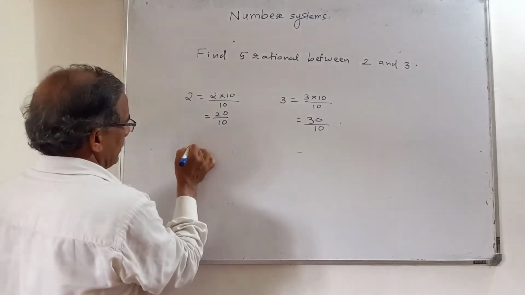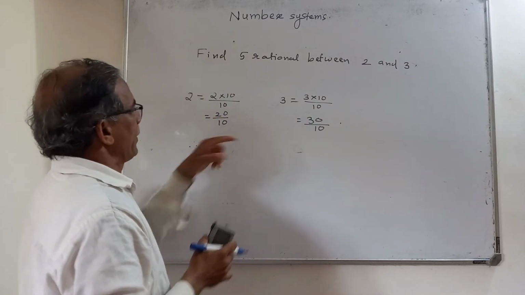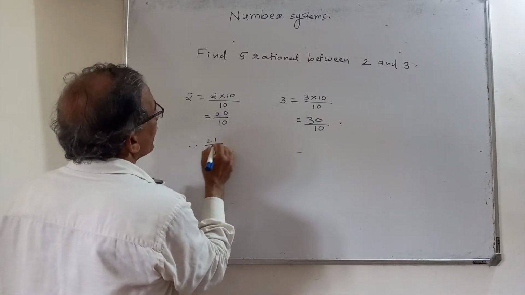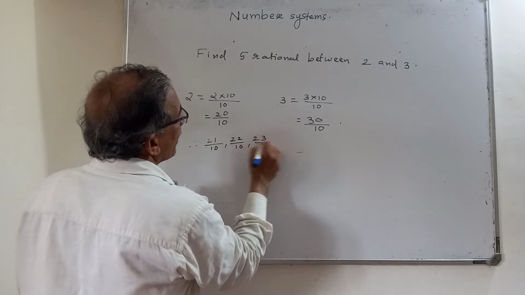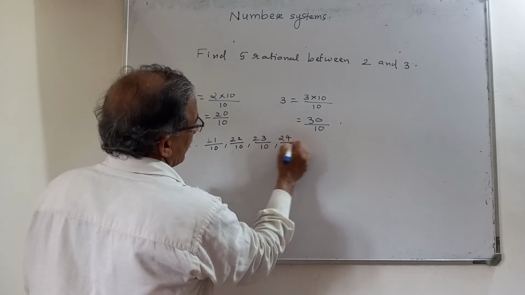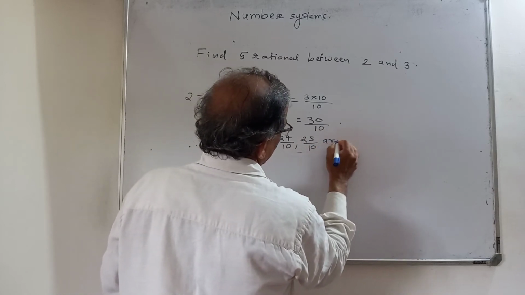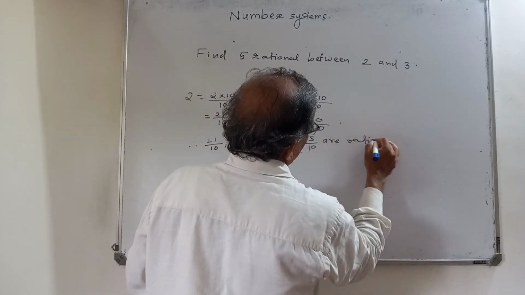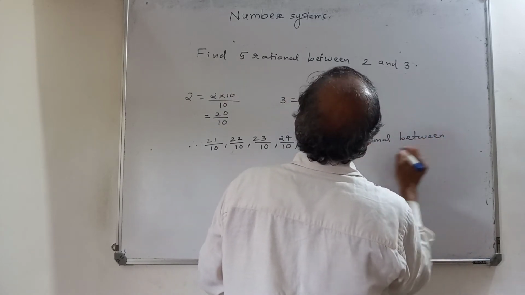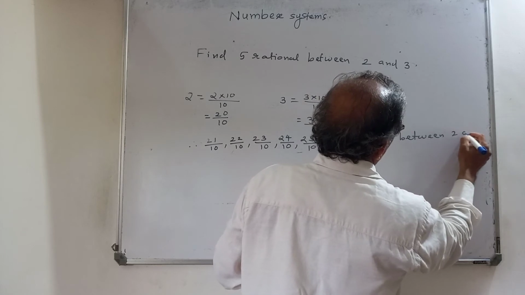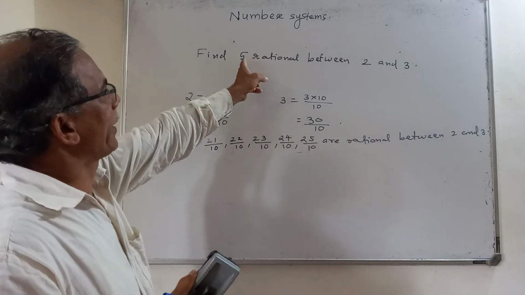So therefore, between 20 by 10 and 30 by 10, see, the denominator is the same. So after 20 who comes? 21 by 10, 22 by 10, 23 by 10, 24 by 10, 25 by 10 are rational numbers between 2 and 3. I have written only this much because we are asked for 5 rational numbers.